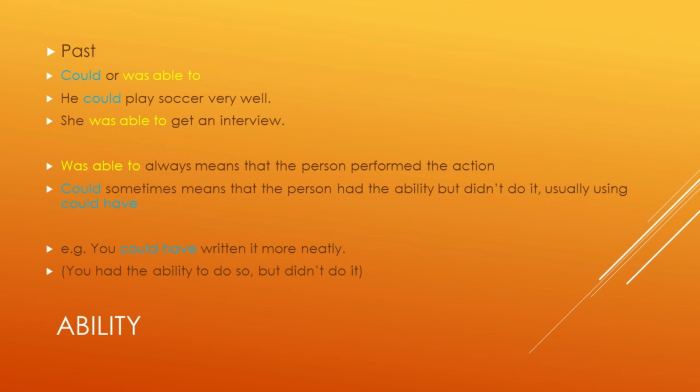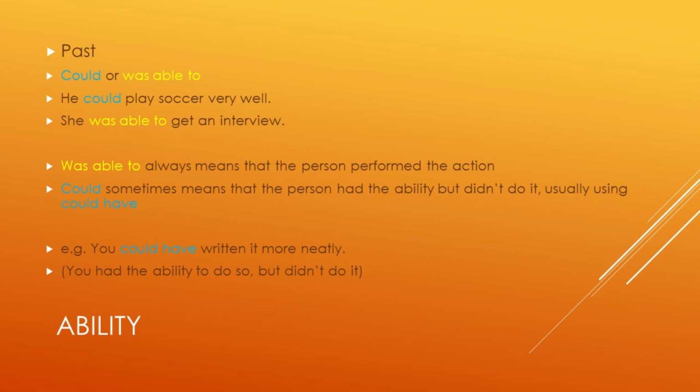So we can use could or was able to describe past abilities, which is fairly straightforward. So you can see the example sentences here. He could play soccer very well. She was able to get an interview.